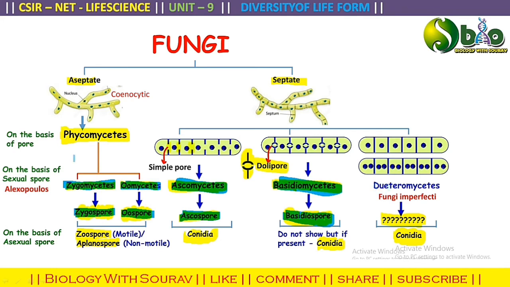And for the asexual spore, the Zygomycetes have zoospore and aplanospore, the Oomycetes also have zoospore and aplanospore, the Ascomycetes have conidia, the Basidiomycetes also have conidia, and the Deuteromycetes also conidia. CSIR has asked this type of question several times, so you can focus on that.